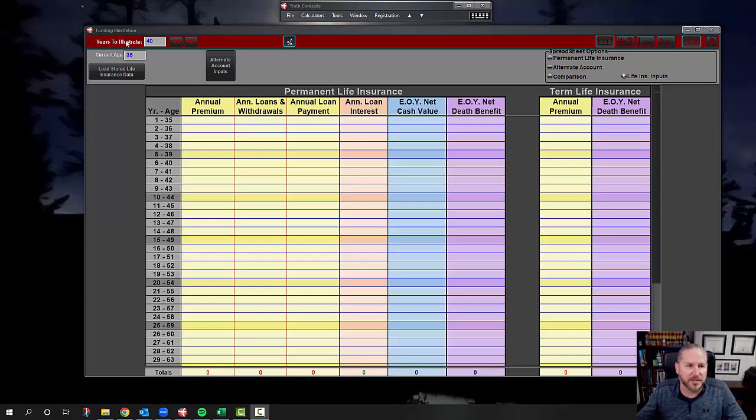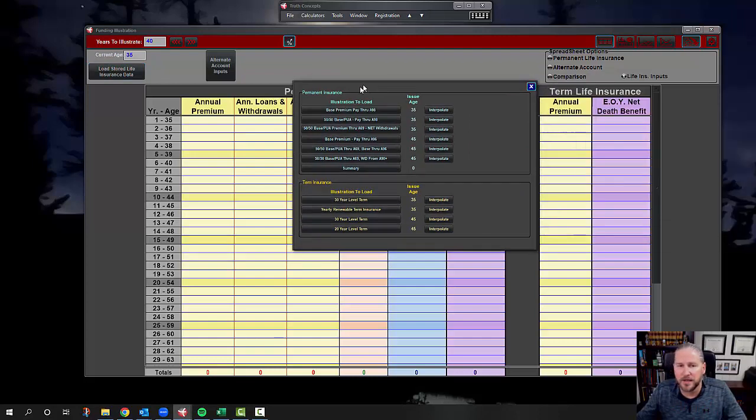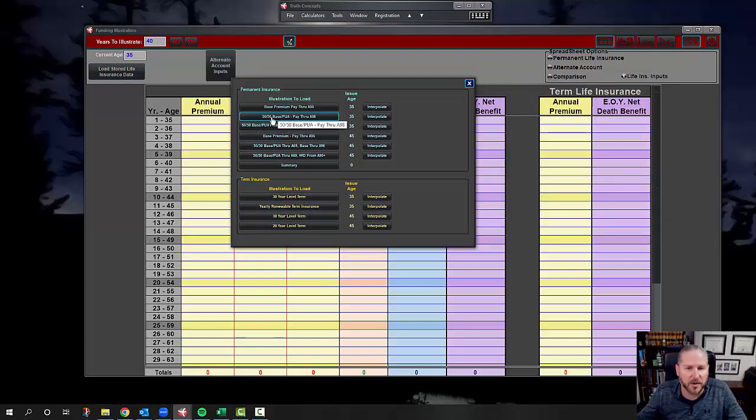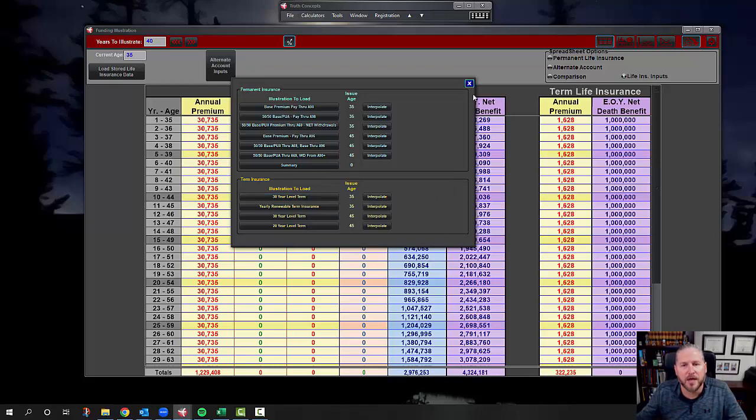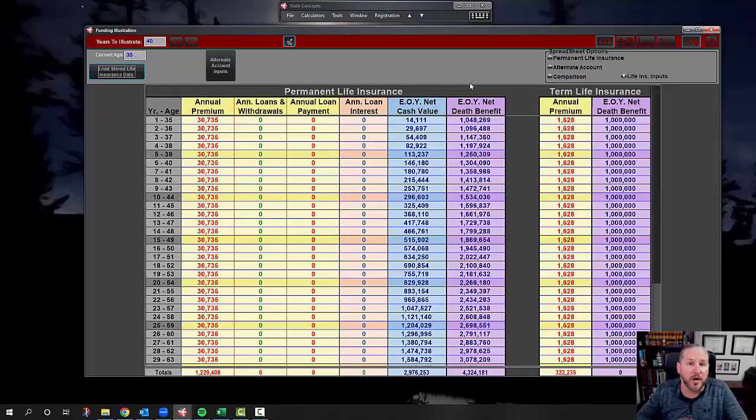So I have the funding illustration open here. We're going to go ahead and load the stored data that we have. So we're going to click there, pull this up, and we're going with a 35-year-old this time. We're going to do this 50-50 base PUA mix and load that at age 35. And then we're going to add the 30-year term as well for age 35. And then we're just going to quickly review, go through the same process we did yesterday and look at what kind of rate of return they would need.